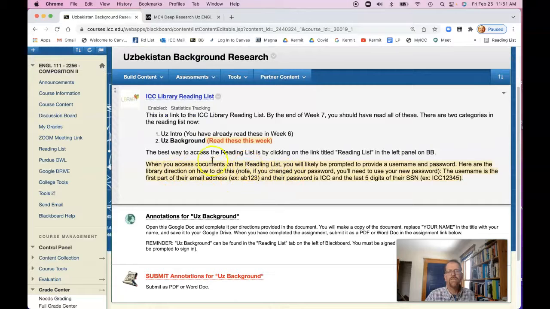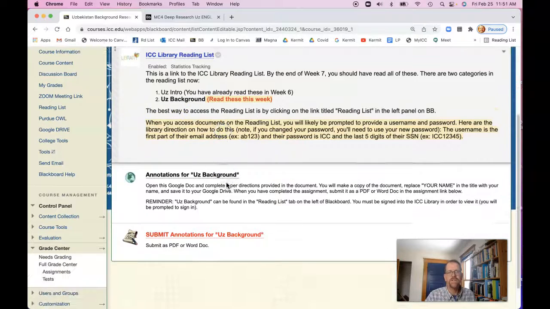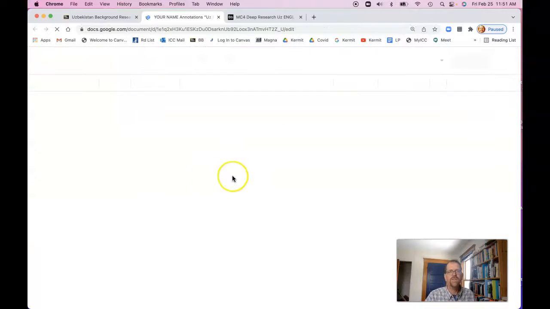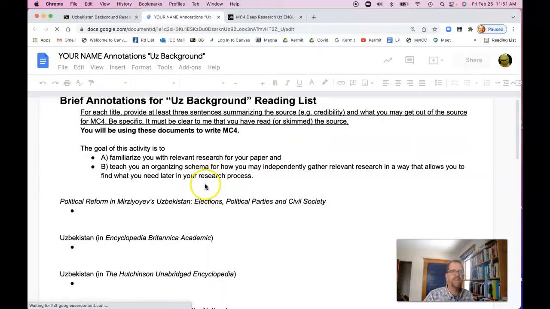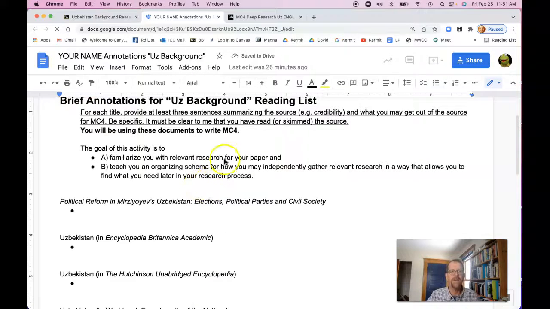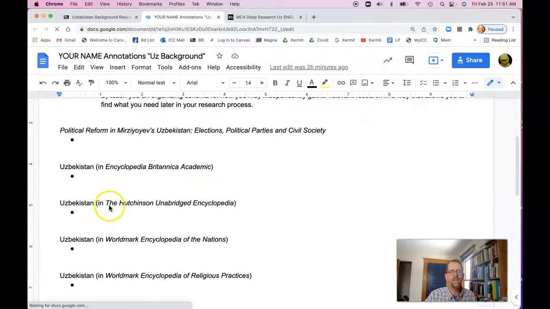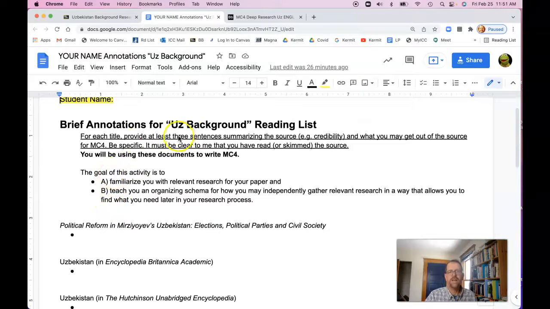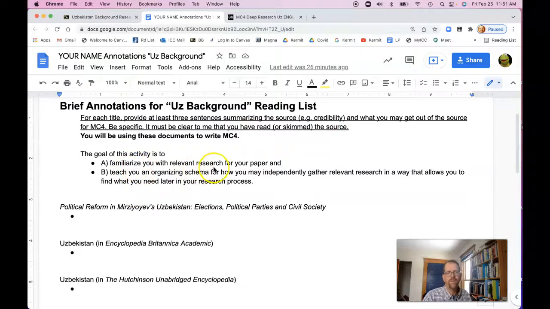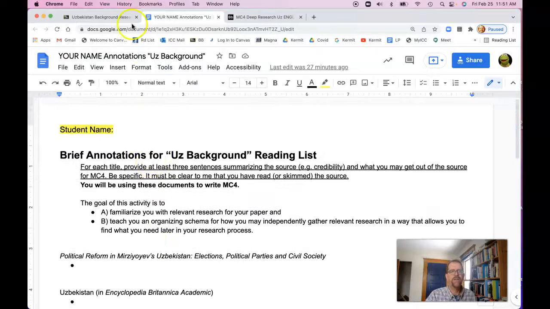So in order to get into this reading list, I give some directions here in yellow. Please make sure you check those. Here's the annotations for Uzbekistan Background. Normally you write annotations on a document, but this is a digital document, right? So here are all 11 articles, and here are the directions. Three sentences summarizing the source and what you may get out of the source. And when you summarize, you need to provide some credibility. The reason you're doing this is familiarizing yourself with relevant research for your paper, and teaching you an organizing schema for how you might independently gather relevant research in a way that's useful later on, when you're doing research on your own for other classes.